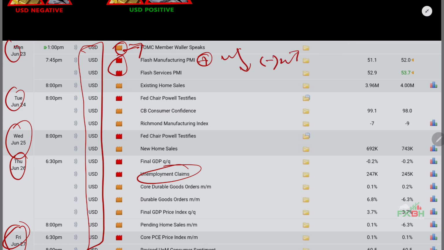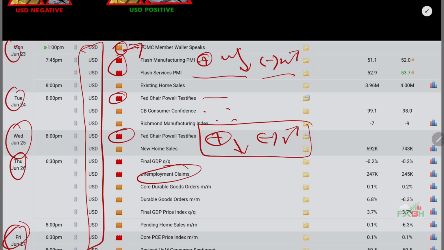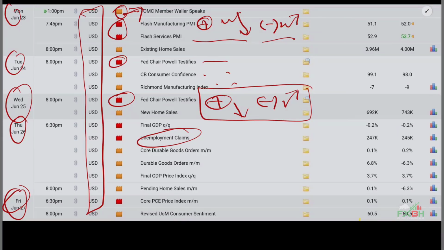Same thing for Tuesday, we have one USD major news and two semi-major news. If data comes with a positive value, we will sell gold. If data comes with a negative value, we will buy gold. And Wednesday we have major news. If data comes with positive, we will sell gold. If data comes with negative, we will buy gold. You have to do that immediately. For that you may join our Telegram channel, because we are sharing a lot of updates there. You will get real-time data or real-time news updates on our Telegram channel.